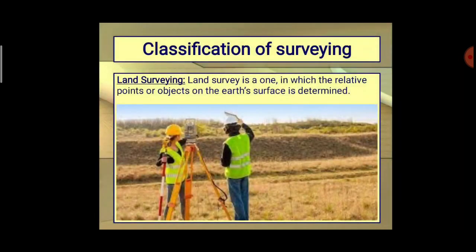In that classification of surveying, there is land surveying, which comes under the nature of field survey. Here the figure shows we are surveying the surface of the land. The land survey is one in which the relative points or objects on the earth surface are determined. Survey is the process of measuring the distance. Here we are measuring the distance of lands. That is why it is known as land surveying.